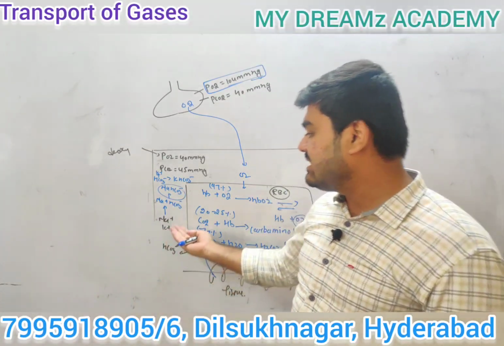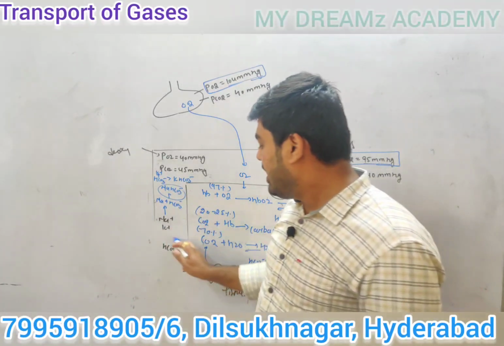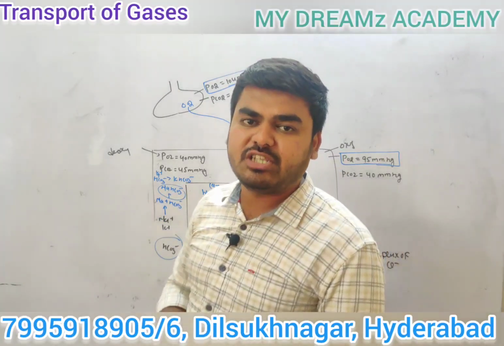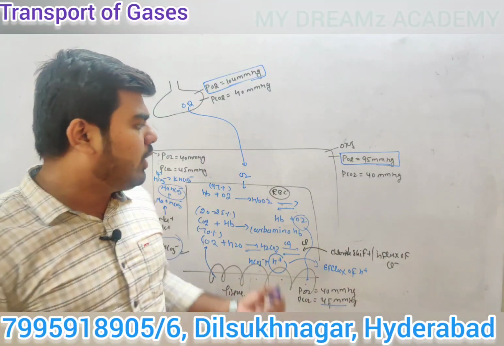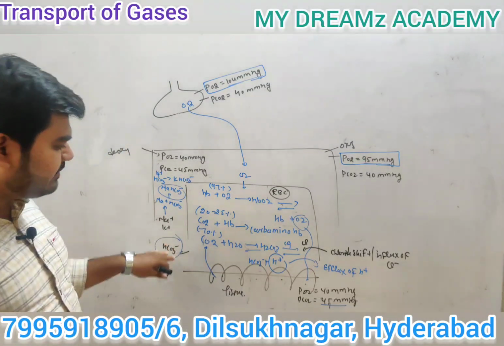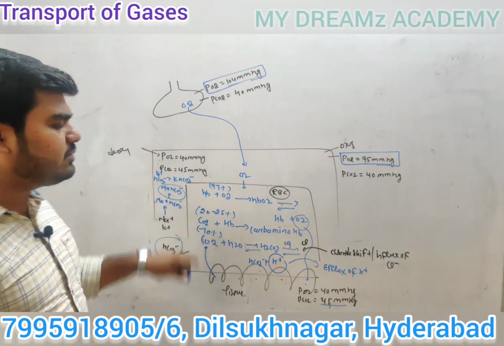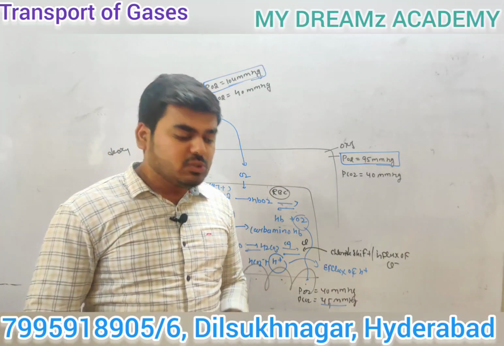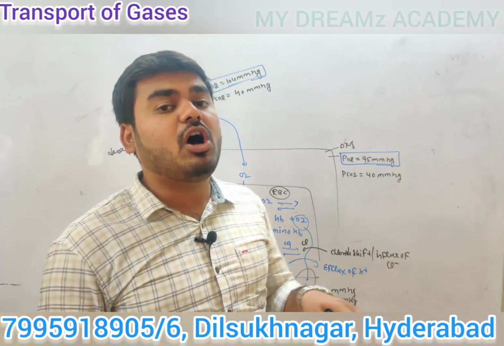And after that, this bicarbonate HCO3 binds with sodium or potassium and forms sodium bicarbonate or potassium bicarbonate. So carbon dioxide is transported in the form of sodium bicarbonate as well as potassium bicarbonate. So this is the transport of gases.